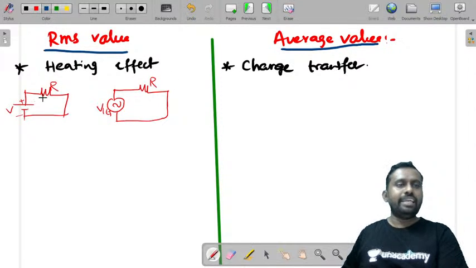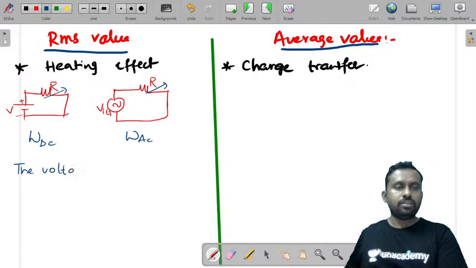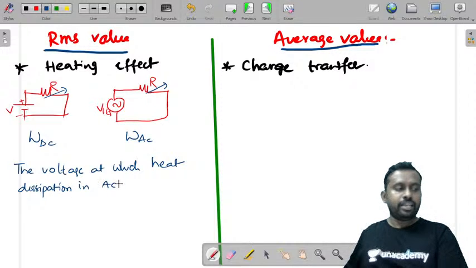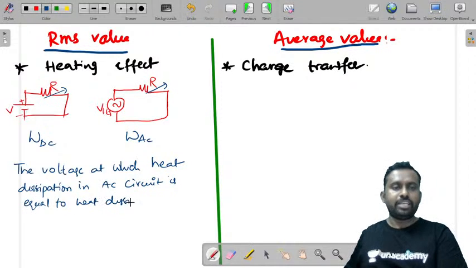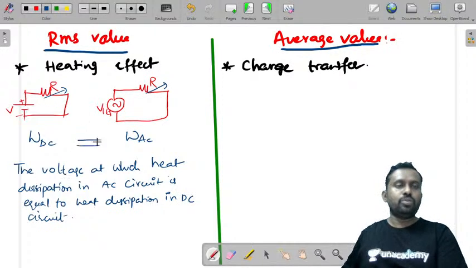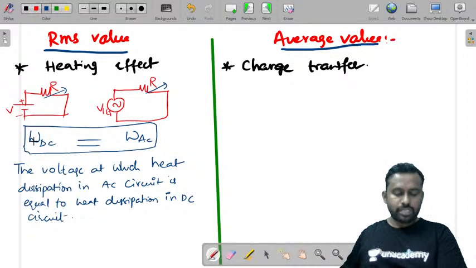If I say the heat produced in this is WDC and the heat produced in this is WAC, then the RMS value of voltage is that voltage at which heat dissipation in the AC circuit is equal to heat dissipation in the DC circuit. These two are equal.